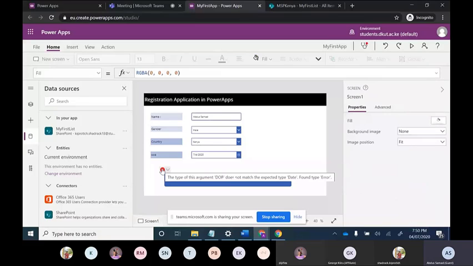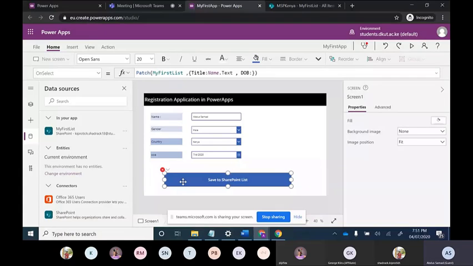Now why is this error coming up? The type of this argument date of birth does not match the expected type date, found type error. It means that in the SharePoint list, we have selected date of birth as date type, but currently we are not giving this as a date type in our Power Apps. That's why this function is causing an error. Now we have to remove this. I have selected date.